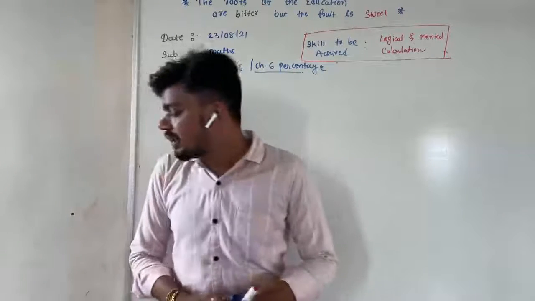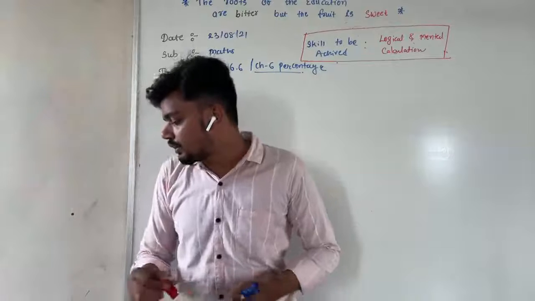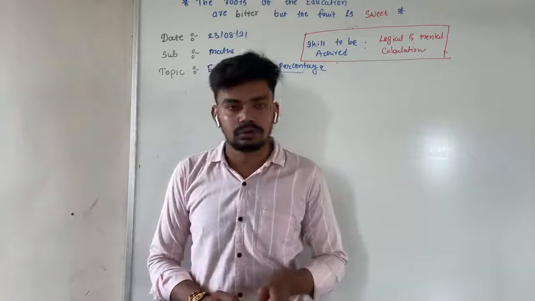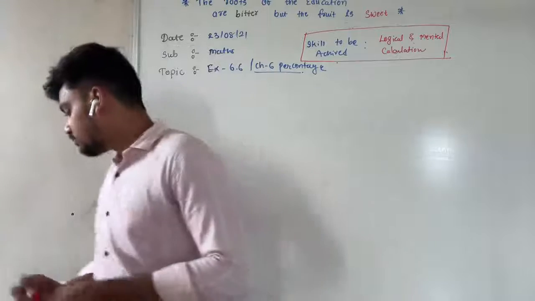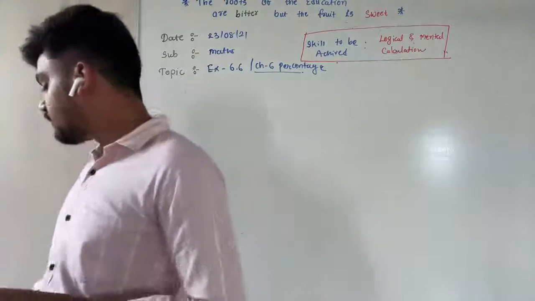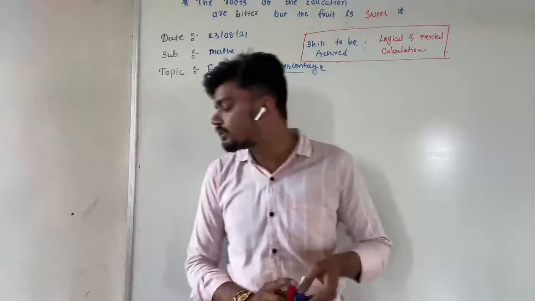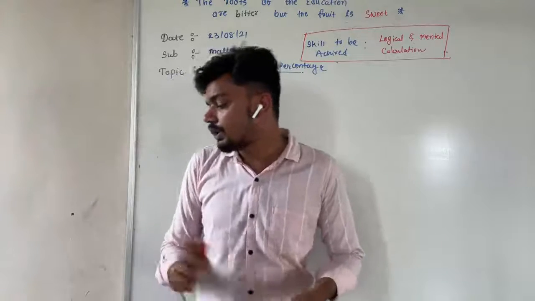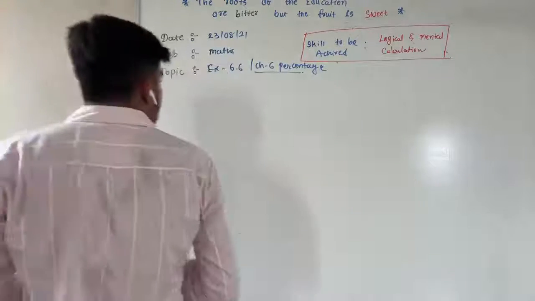Third one, Rita had rupees 200. She spent 16% of her money on books. और books में 16% of money spend कर रही है. How much did she spend on books? कितनी spend कर रही है books में?